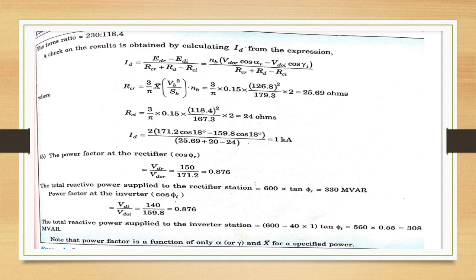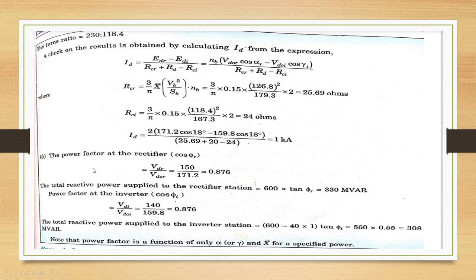A check on the results will be obtained by calculating ID from the expression ID equal to EDR minus EDI by RCR plus RD minus RCI, that is NB into VDOR cos alpha R minus VDOI cos gamma I by RCR plus RD minus RCI. RCR is given as 3 by pi into X VB square by SB into NB, that is 3 by pi into 0.15 into 126.8 square by 179.3 into 2, that is 25.69 ohms, and RCI is 3 by pi into 0.15 into 118.4 square by 167.3 into 2, that is 24 ohms. So ID, substituting all the values, we get 1 kilo amps.